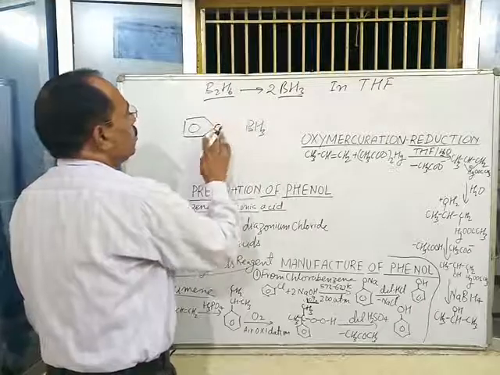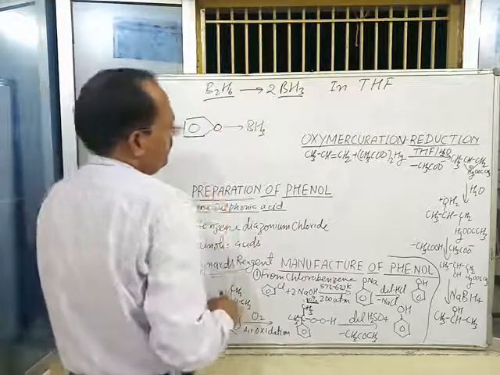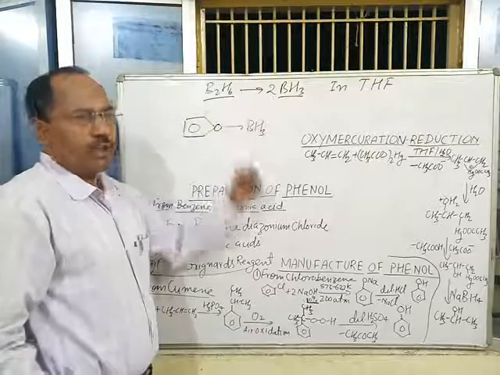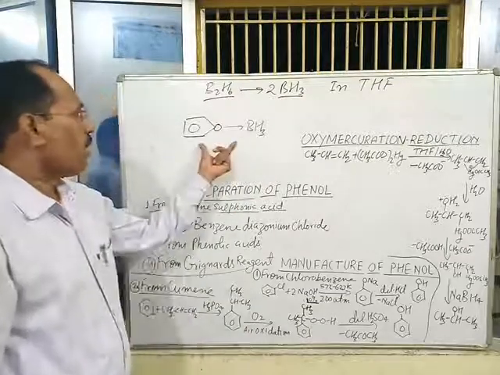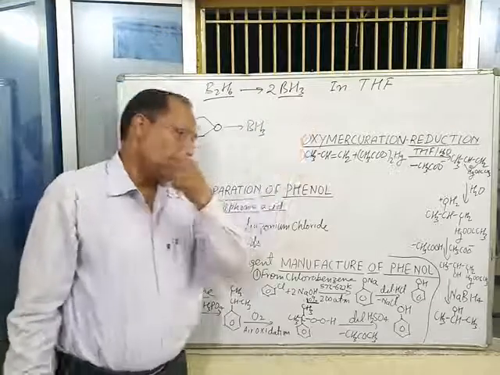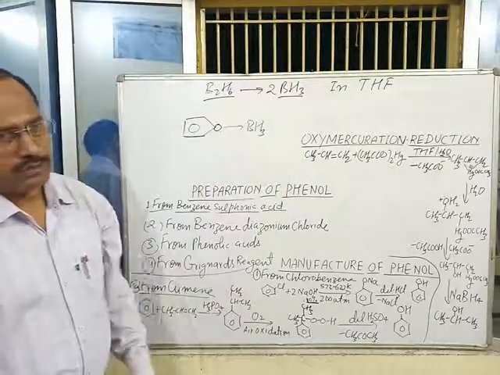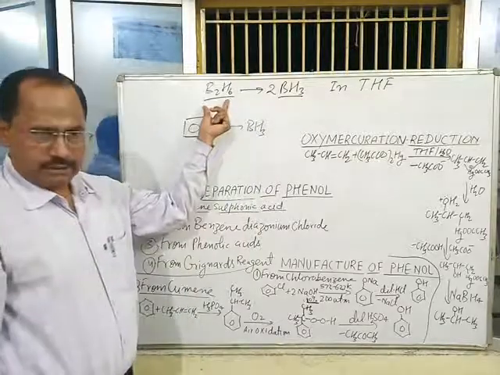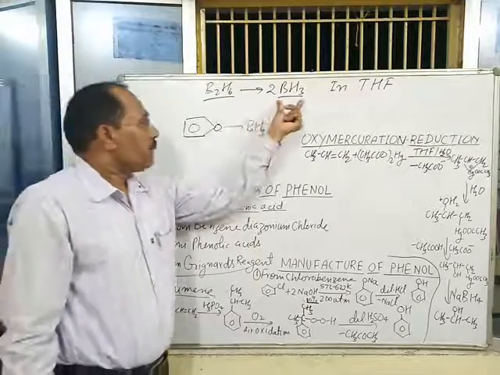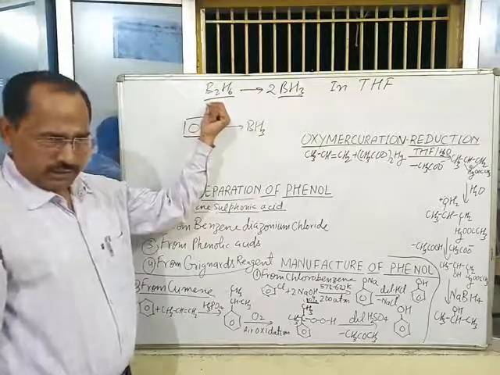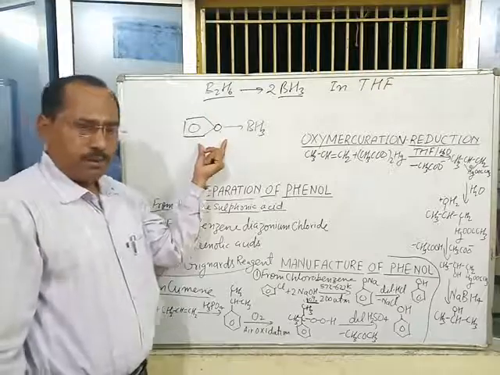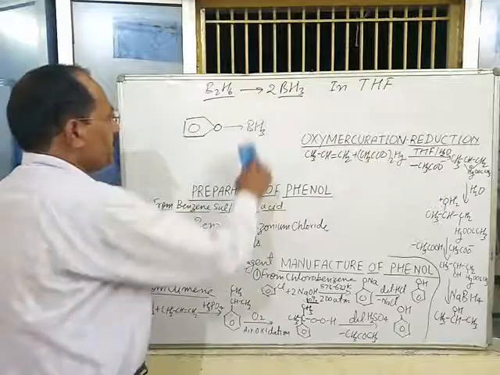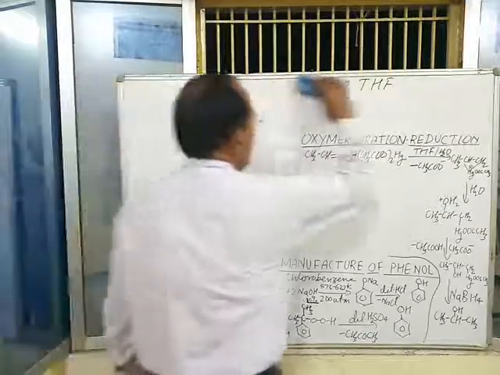Hence, it prevents the dimerization of BH3 into diborane. This is the main role of THF in the hydroboration process. As soon as BH3 is formed from B2H6, it may dimerize to form B2H6 again, but tetrahydrofuran prevents its dimerization.